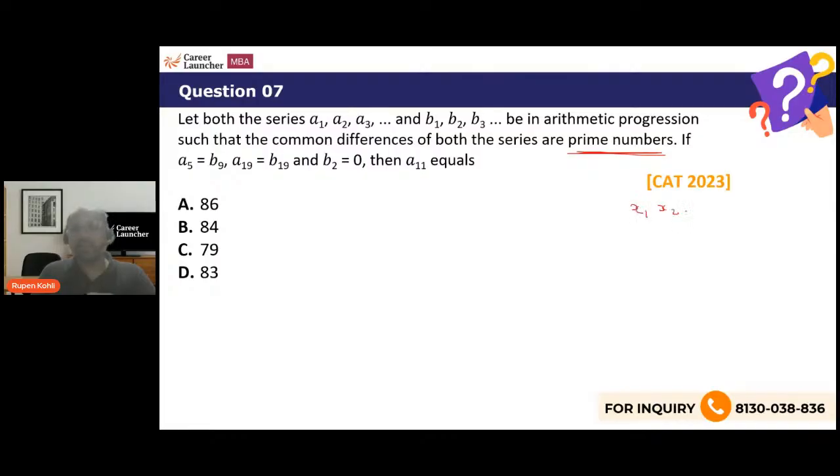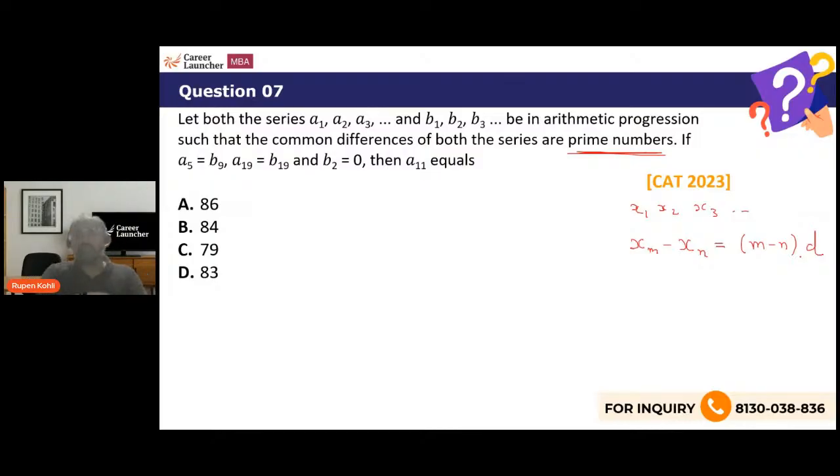If I'm saying that x1, x2, x3, and so on is an AP, can I say that the difference of the mth and nth terms, xm minus xn, is m minus n times the common difference? Let's call that d. We are adding d consecutively to get the next term.